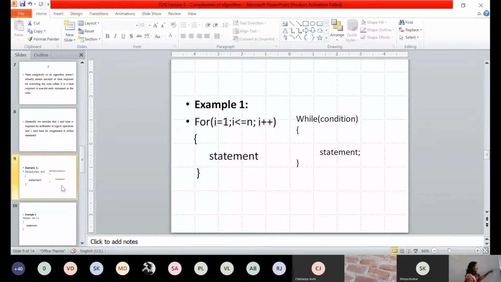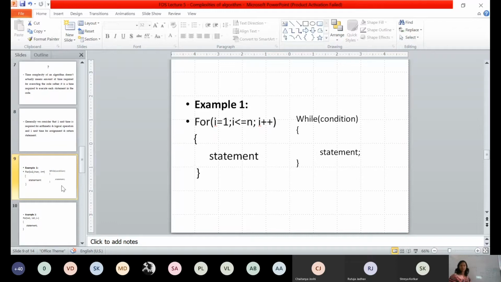Now what will happen? I will be incremented, I will become 4. Now it will check this condition. 4 less than or equal to 3? No. So your for loop will stop. But ideally, how many times is this for statement executed?